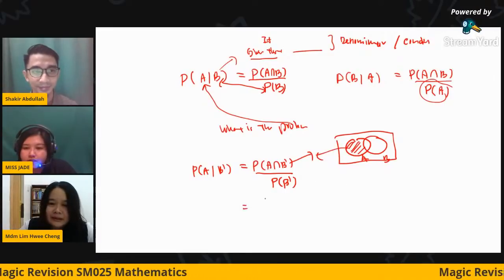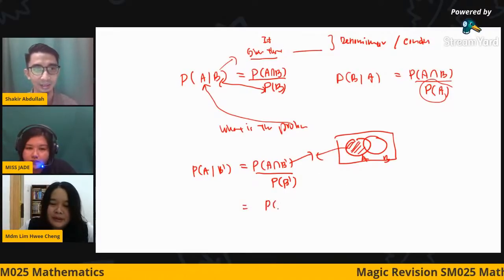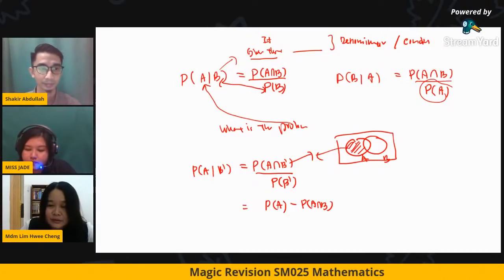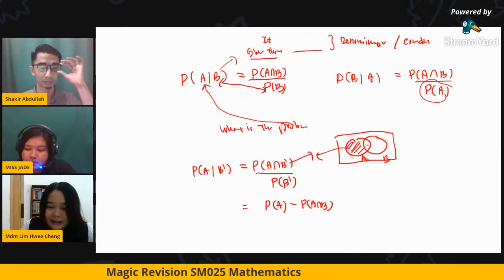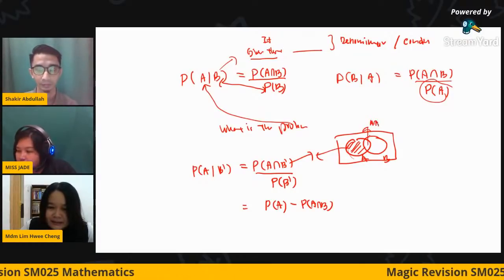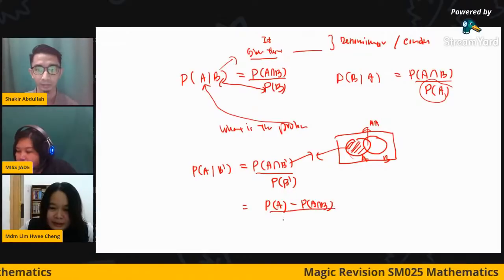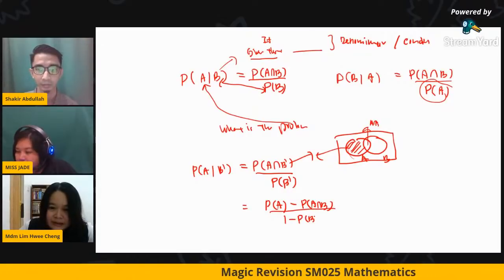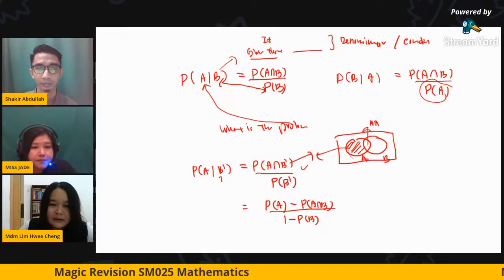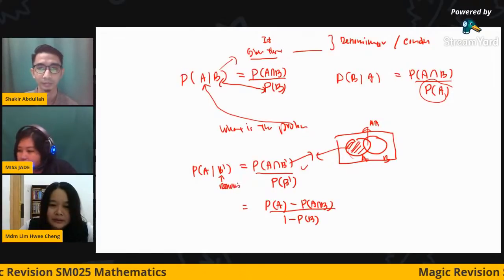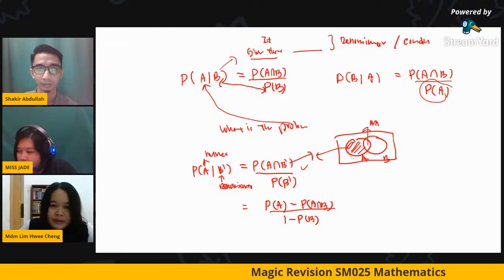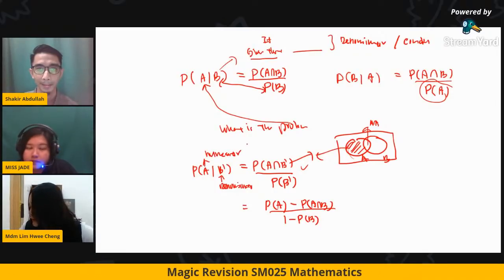Okay, so to calculate this, you may use your P(A) minus P(A intersect B). Just as I said, you may use your Venn diagram: P(A) subtract the A intersect B part. Then we divide by P(B'), which is 1 minus P(B). This one you should get correct first. Definitely this one is the denominator and this one is the numerator. Okay, clear?